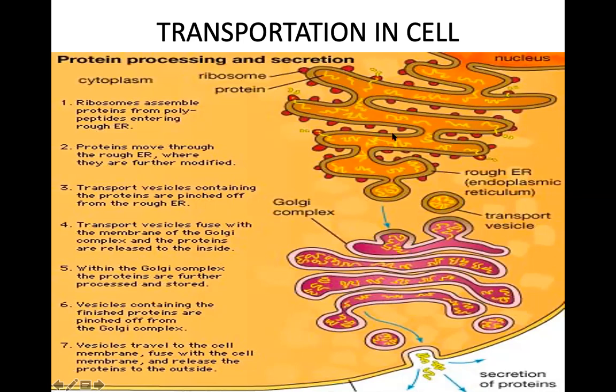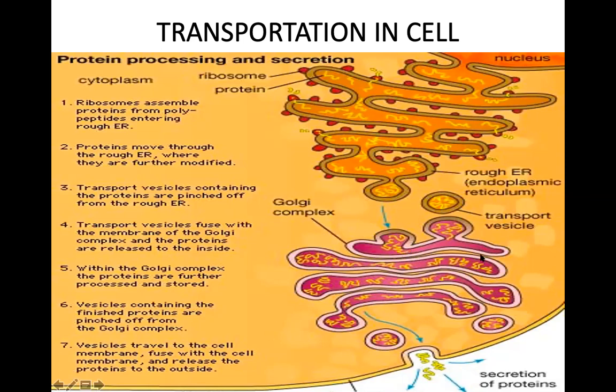So synthesizing of proteins and lipids is done by the endoplasmic reticulum: the proteins by the rough endoplasmic reticulum, the lipids by the smooth endoplasmic reticulum. The storage is done in the Golgi complex, which we also call the Golgi apparatus.